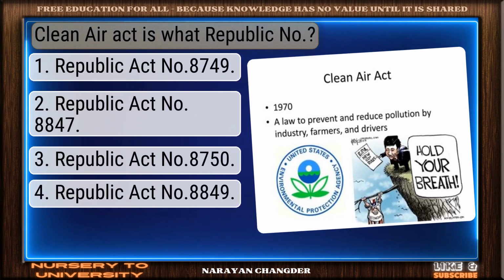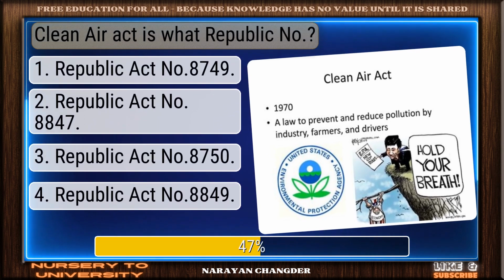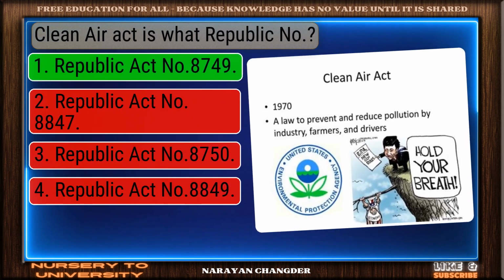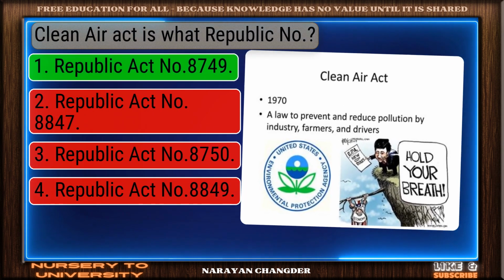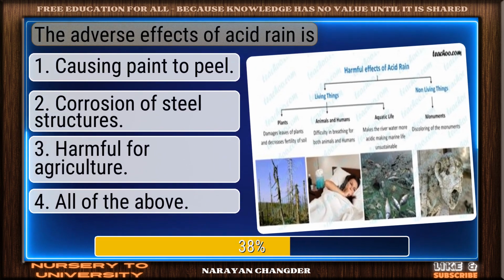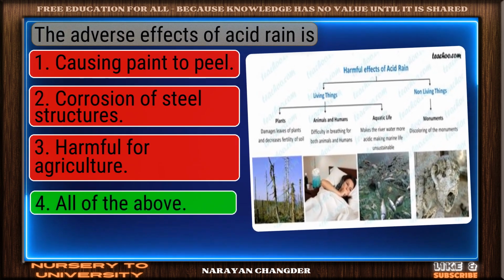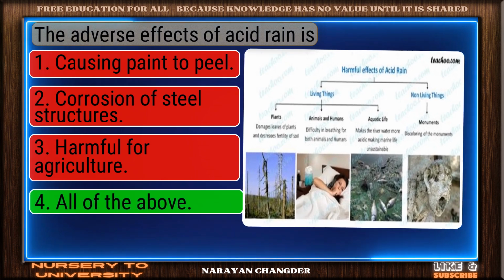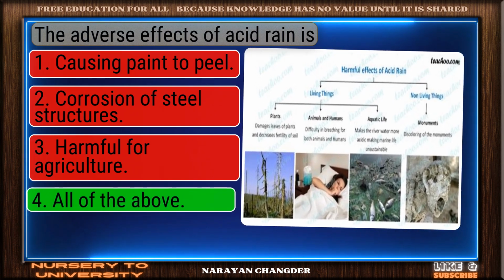Clean Air Act is what Republic Act No.? Republic Act No. 8749 is true. The adverse effects of acid rain is? Great thinking. All of the above is the right choice.